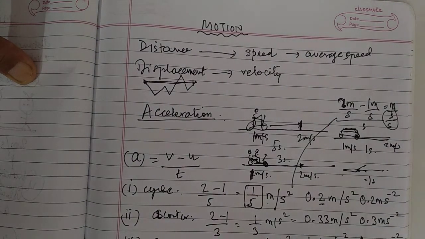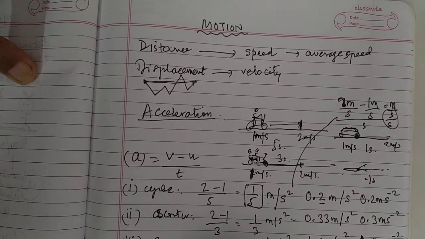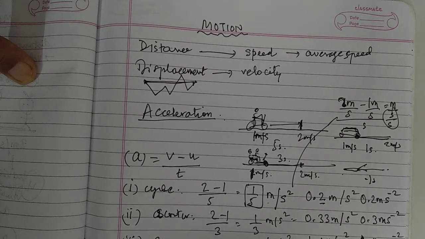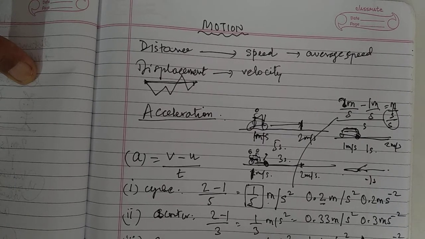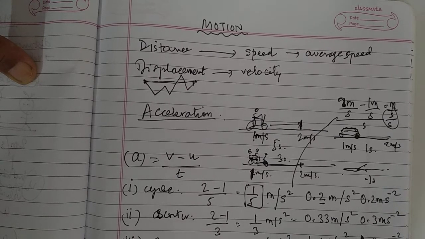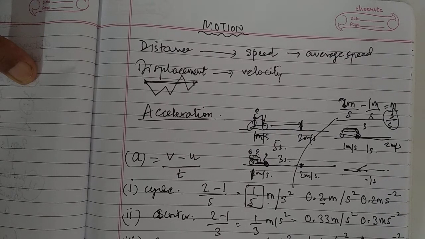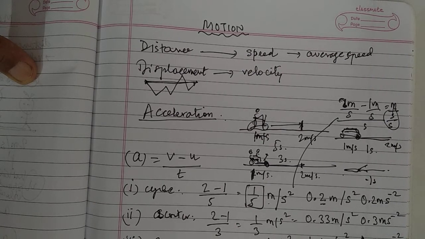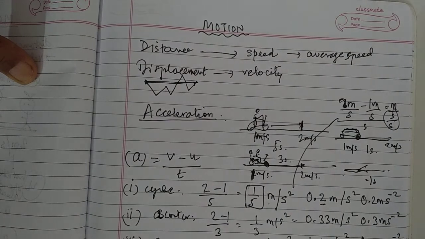And the last is your rocket. 2 minus 1 upon 0.1 is 1 upon 0.1, which is 10 meters per second square, or 10.0 m s to the power of minus 2. It's the same final velocity, the same initial velocity, and the acceleration is different.